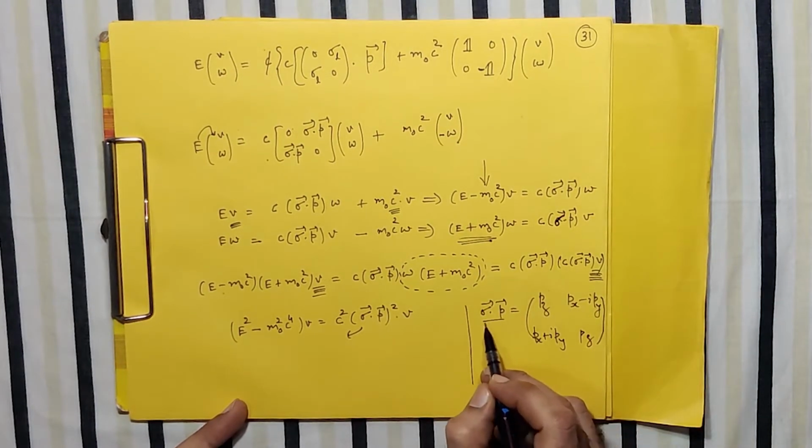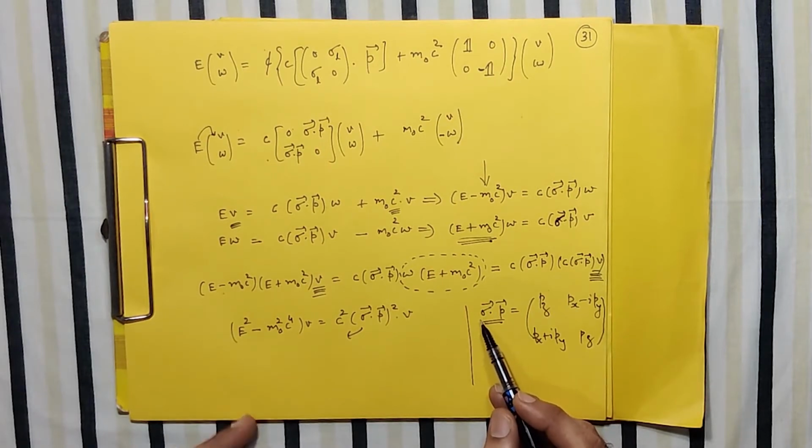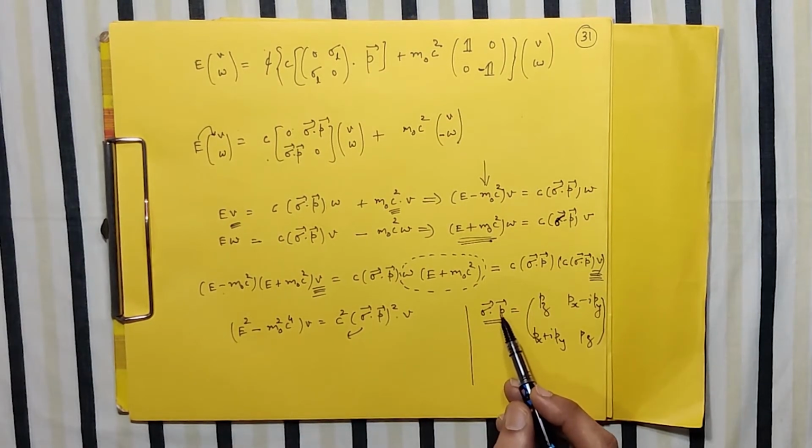This we can definitely prove with a simple exercise, putting the different equations for sigma x, sigma y, sigma z, and px, py, pz.